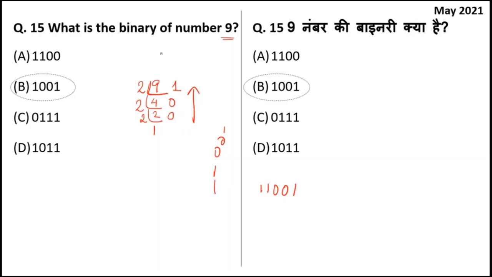When you are converting decimal to binary, just write the number, keep on dividing it by 2, write the quotient here and the remainder at the side. While answering, write it in reverse order. From the bottom, go upwards and you will get the answer. Decimal to binary is very simple.